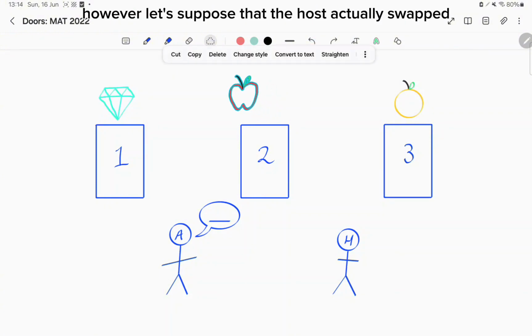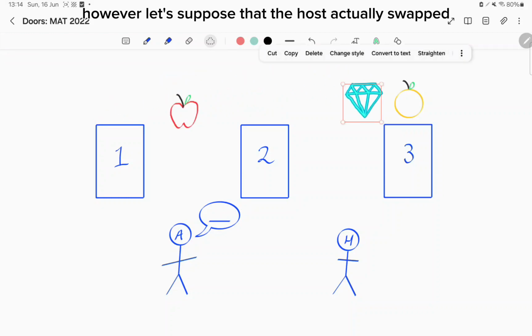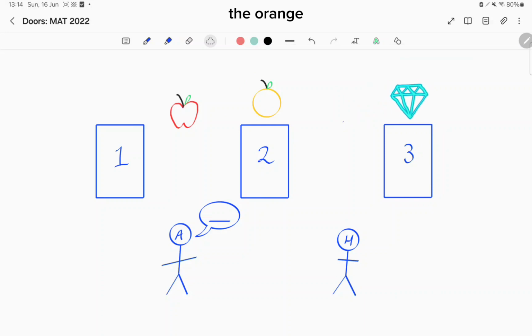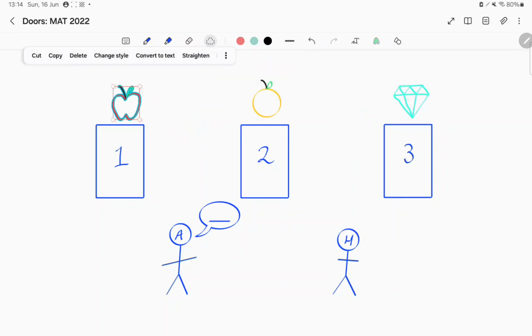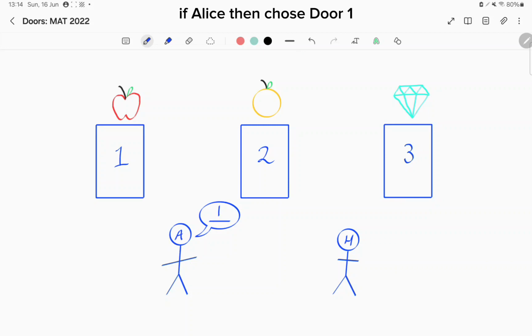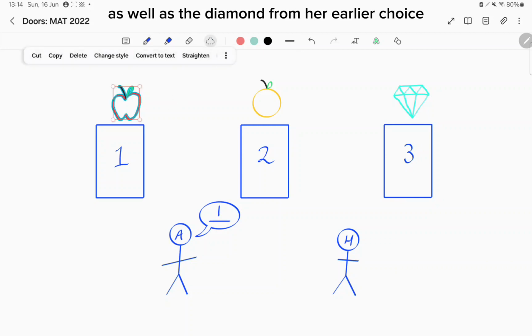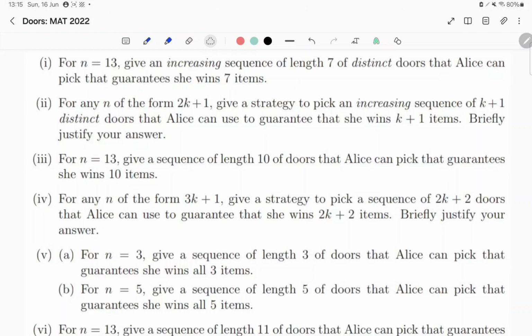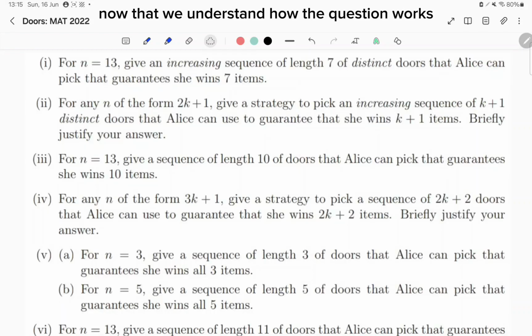However, let's suppose that the host actually swapped the diamond with the orange. If Alice then chose door 1, then she would get the apple as well as the diamond from her earlier choice. Now that we understand how the question works, we can now move on to answering the question.